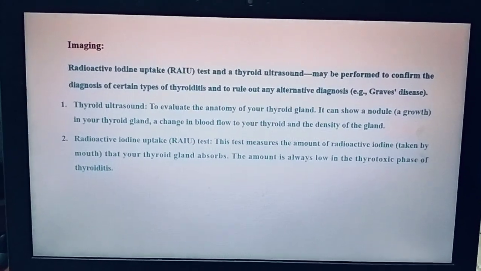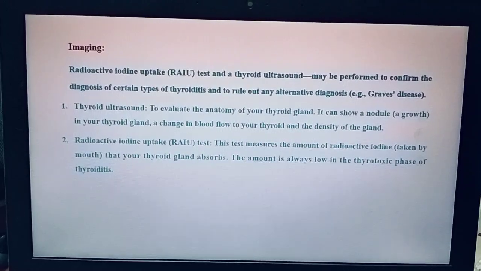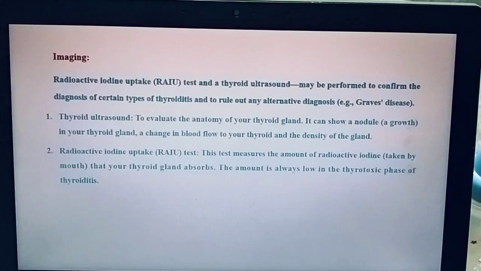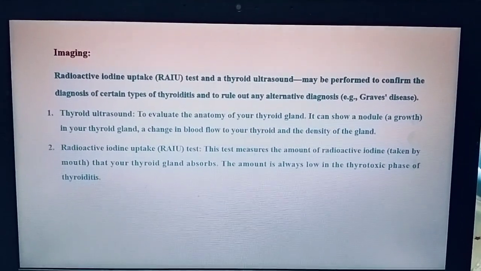And in the radioactive iodine uptake test, this test measures the amount of radioactive iodine taken by mouth that is absorbed by the thyroid gland. The amount is always low in the thyrotoxic phase of thyroiditis. Okay.